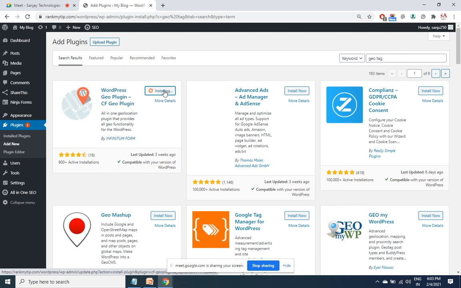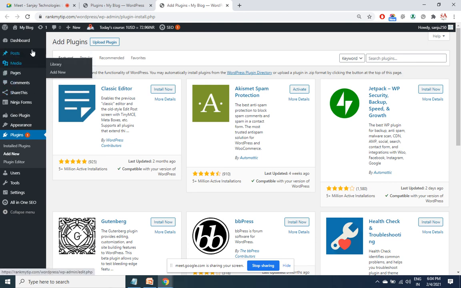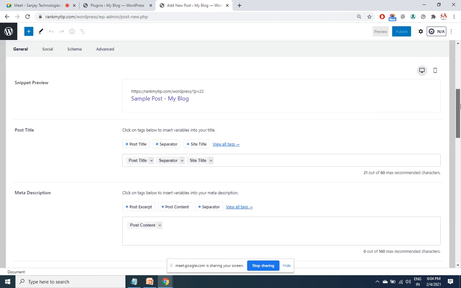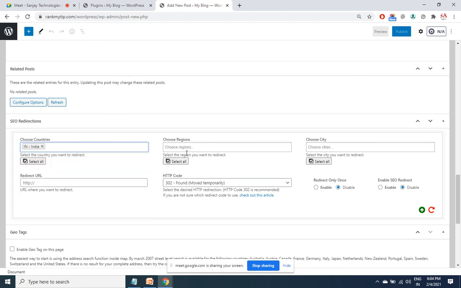Insert. Activate. Let us see now. Still shows not found. There's only a country option here. Why does it show city?